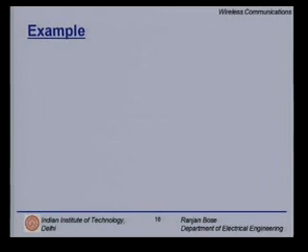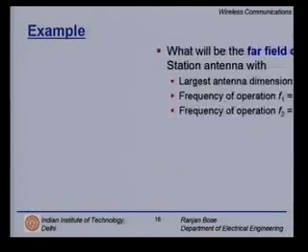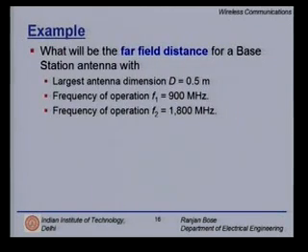Let us look at some examples. Question is, what will be the far field distance, which is also the Fraunhofer distance, for a base station antenna with the following parameters? What are the parameters? The largest antenna dimension D is equal to 0.5 meters. This is not a very bad assumption.